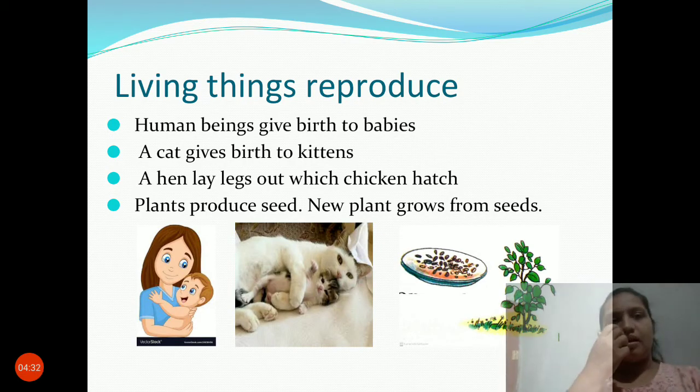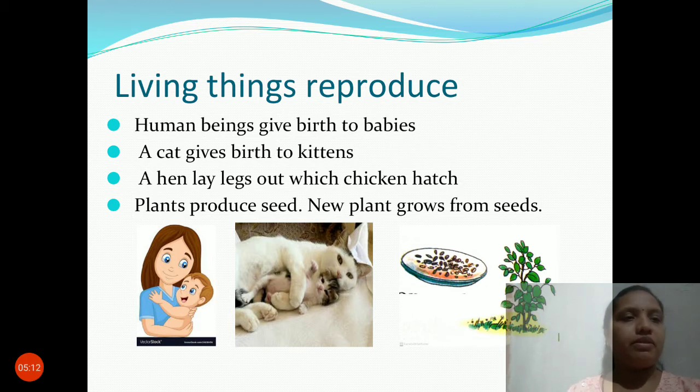Next, all living things reproduce. This is one of the special features of living things, that living things can reproduce on their own. Human beings give birth to babies. See, a small baby and a mother photo is given. Your mother gave birth to you as a small baby. See, one more picture shown. Animals also can give birth. See, the cat has given birth to small kittens.